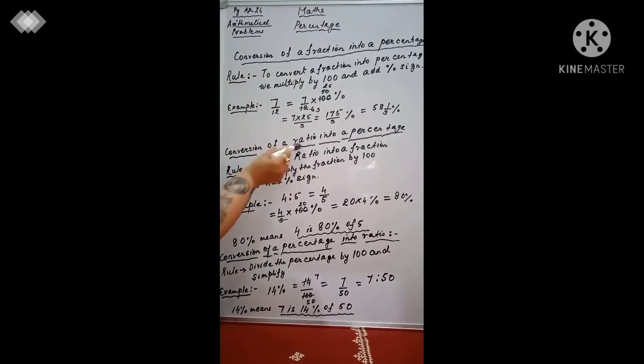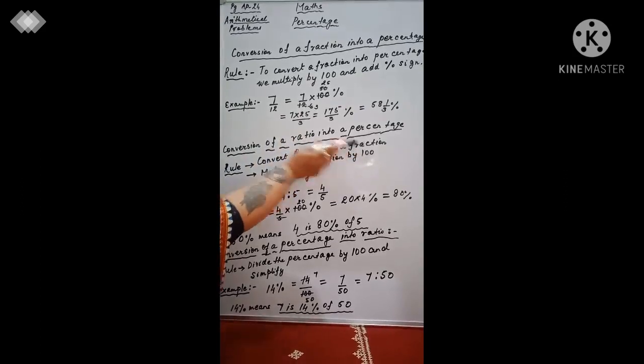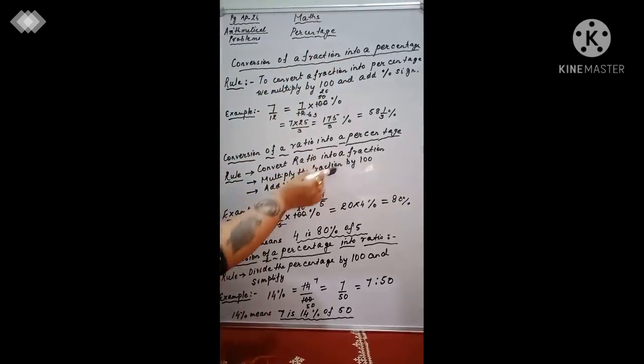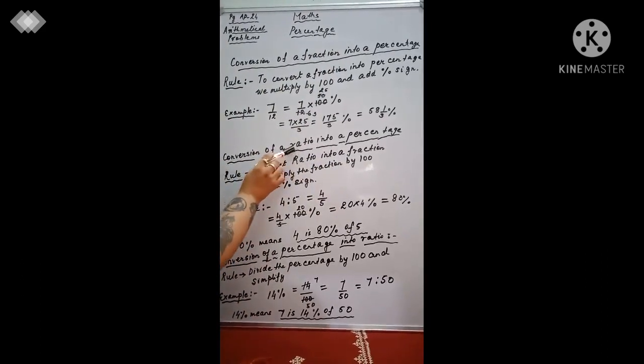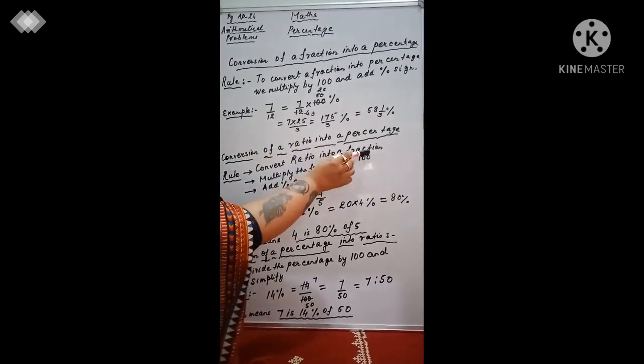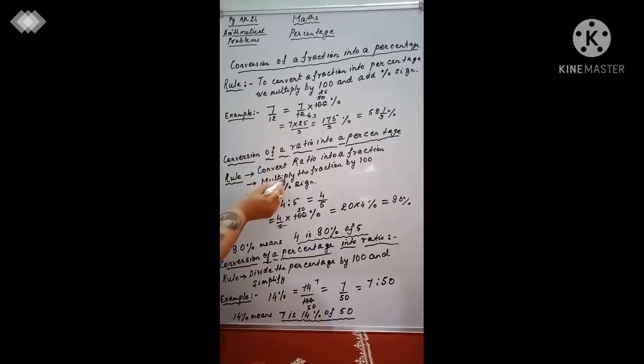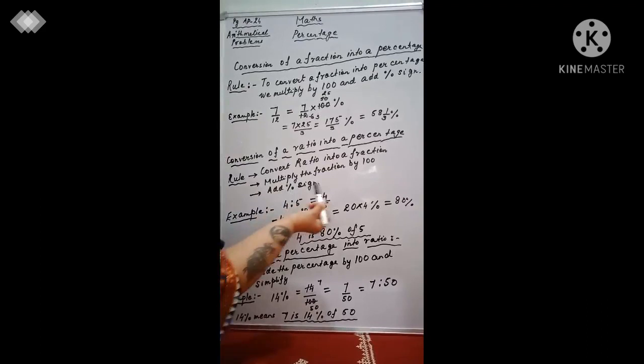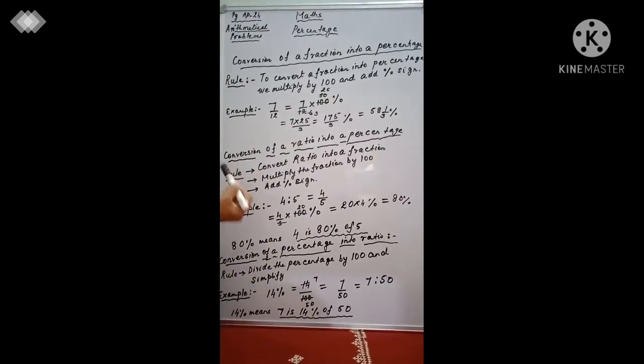Again, I will say, convert the ratio into fraction. Now, we just learned how we convert the fraction into percentage. So this is what we are going to do. First, convert the ratio into fraction, okay? Then we multiply by 100 as we did over here, and then add the percent sign next to that number. Is that understood by everyone?